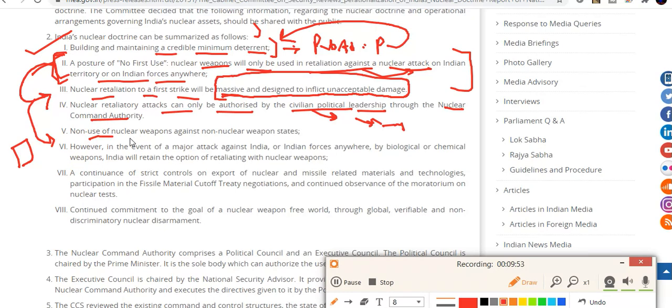Apart from that, non-use against non-nuclear weapon states. So basically India will not use nuclear weapons against states which do not possess nuclear weapons.